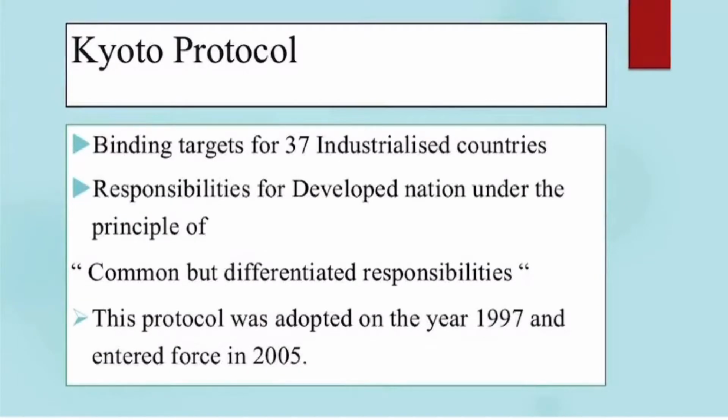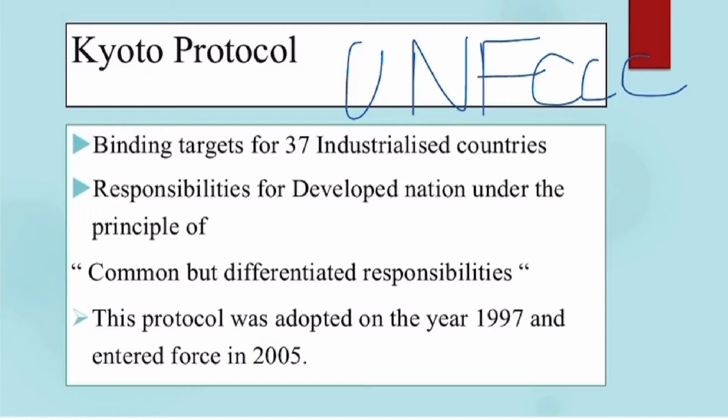Kyoto Protocol was the first implementation under UNFCCC, that is United Nations Framework Convention on Climate Change. Kyoto Protocol was later superseded by Paris Agreement.